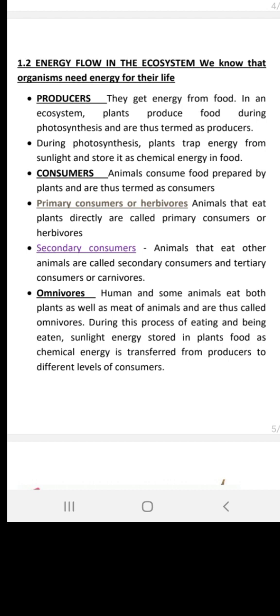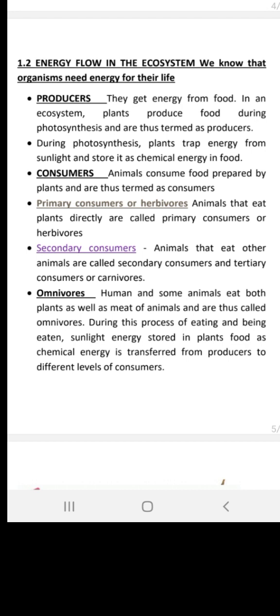Now, during photosynthesis, plants trap energy from sunlight and store it as chemical energy. Animals consume the food prepared by plants, and they are thus termed as consumers. So the basic thing was producers. What producers produce, humans and other individuals take from them.